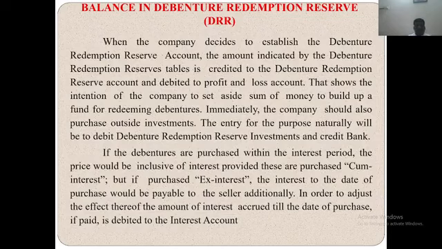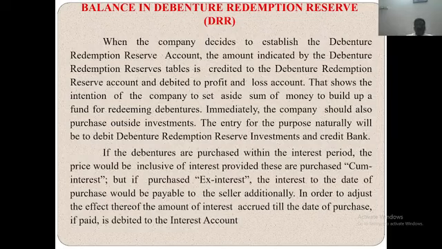Balance in debenture redemption reserve. When the company decides to establish the debenture redemption reserve account, the amount indicated by the debenture redemption reserve tables is credited to the debenture redemption reserve account and debited to profit and loss account. That shows the intention of the company to set aside some of the money to build up funds for redeeming debentures. Immediately, the company should also purchase the investment. The entry for the purpose naturally will be to debit debenture redemption reserve investment and credit bank.